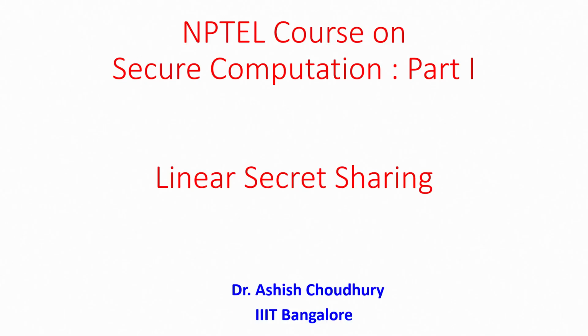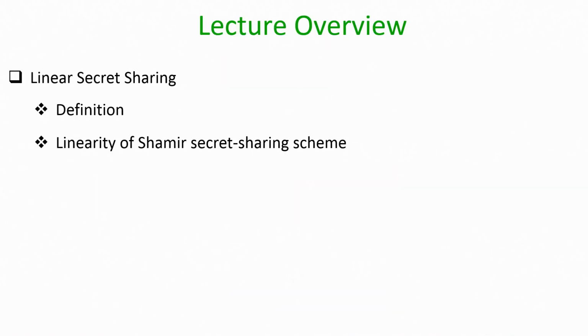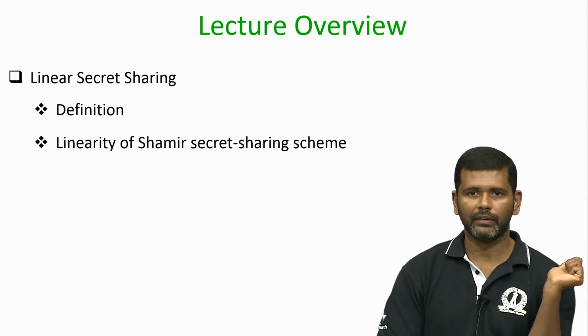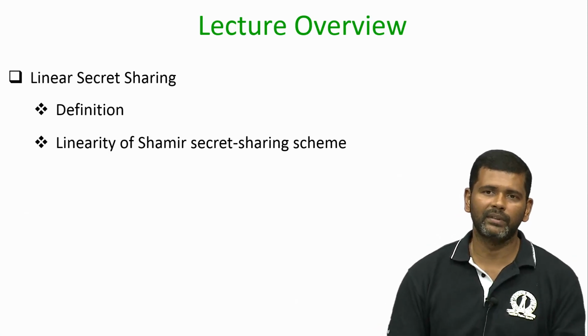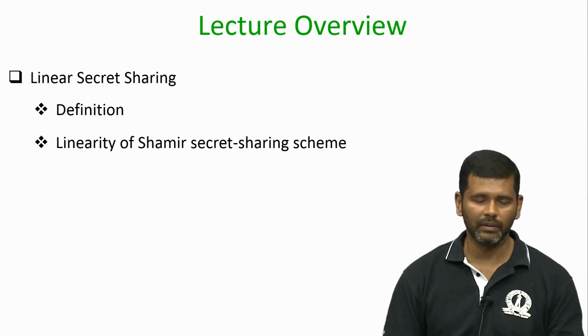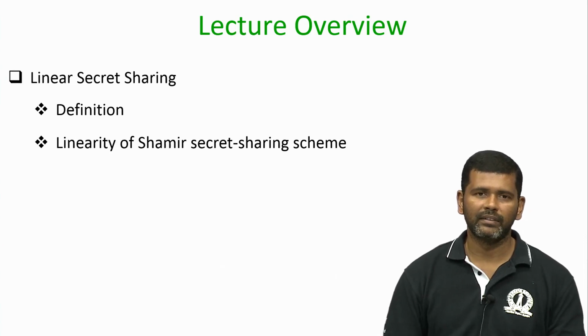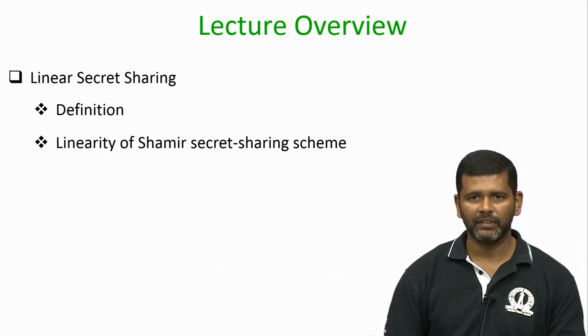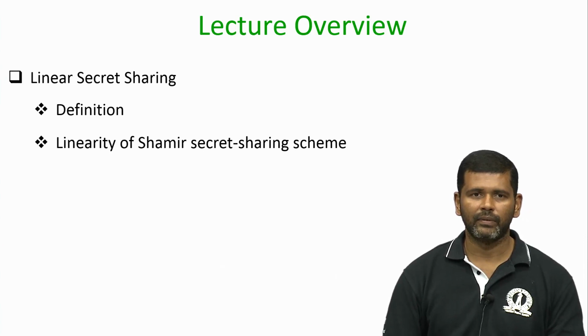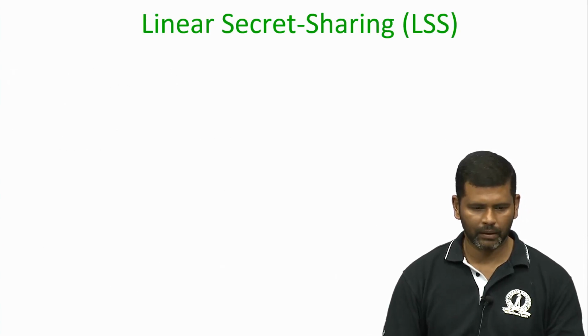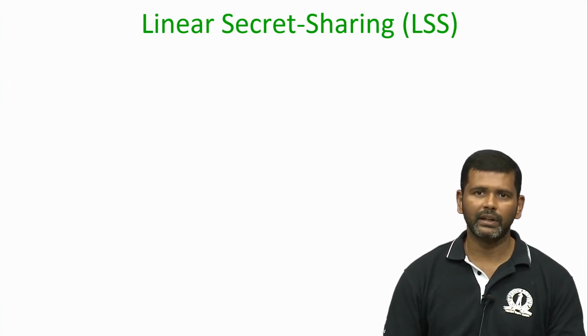So, the plan for this lecture is as follows. In this lecture, we will see the definition of linear secret sharing, which is going to play a very crucial role when we later design MPC protocols. And we will see that Shamir secret sharing satisfies the linearity property. So, linear secret sharing, also known as LSS, is as follows.